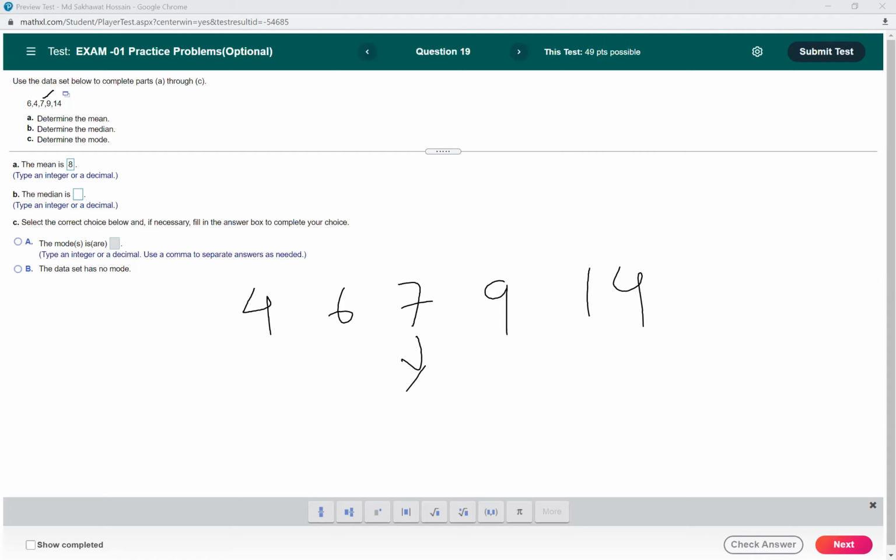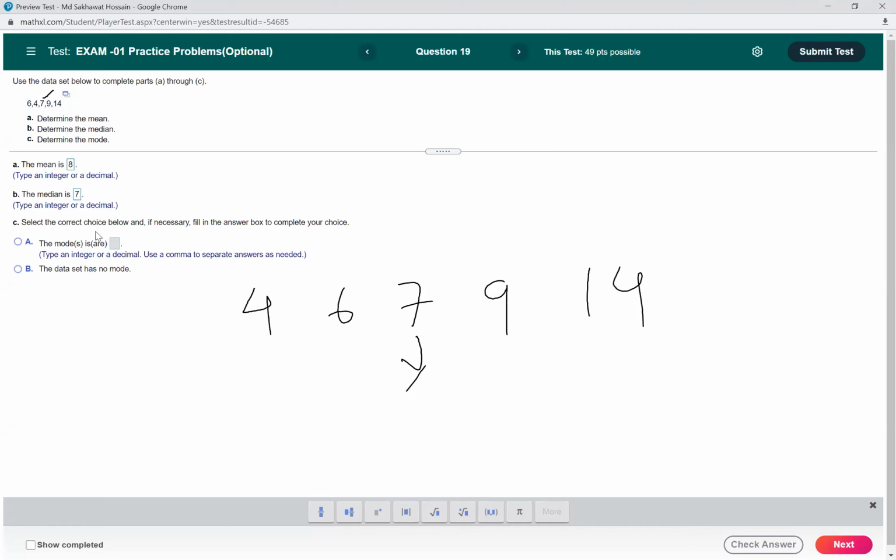Yeah, 7 is the median. I'm sorry, 7 is the median. Yeah, so the 7 will be the median here, right? Even if you forget to rearrange the data, you will get the correct answer, because here the 7 is in the middle, but you will not always be lucky.